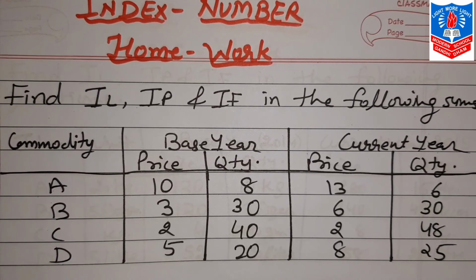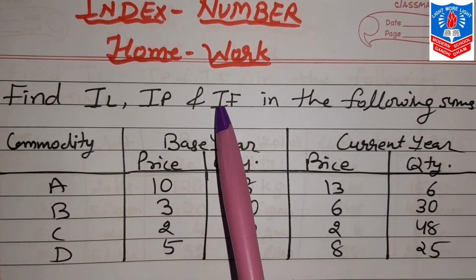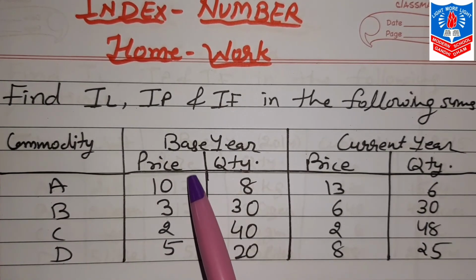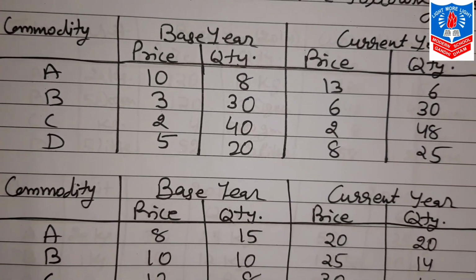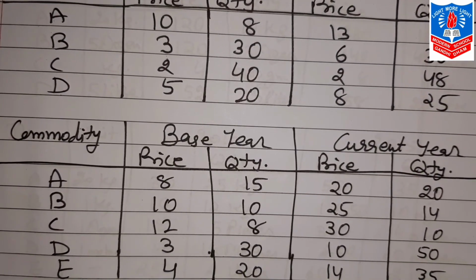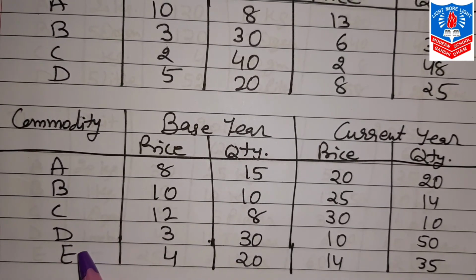Now here is the homework. Total four questions are there in which you are supposed to find IL, IP and IF. Here this is the first sum. Here is the second, where A to E five commodities are.